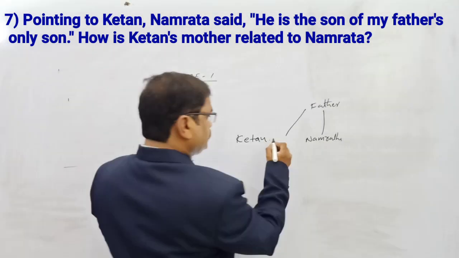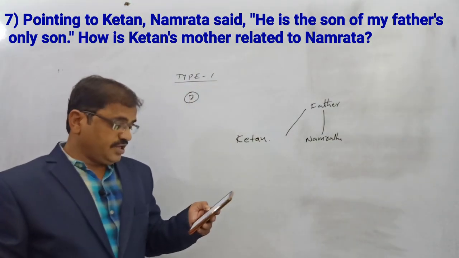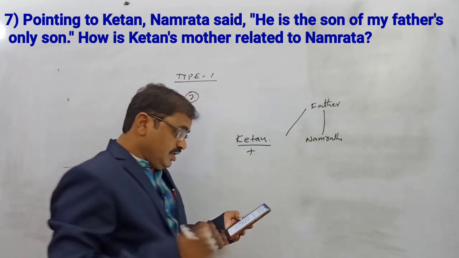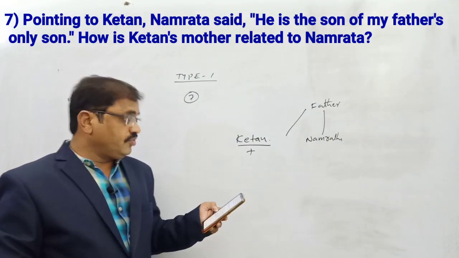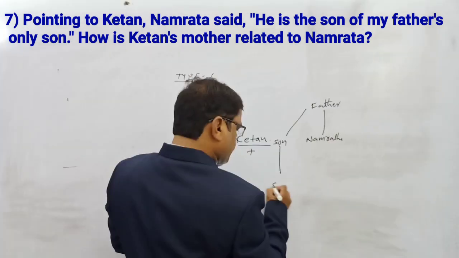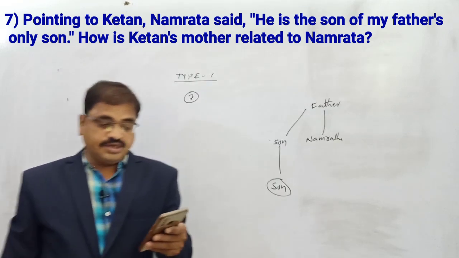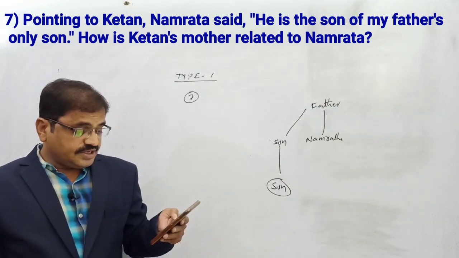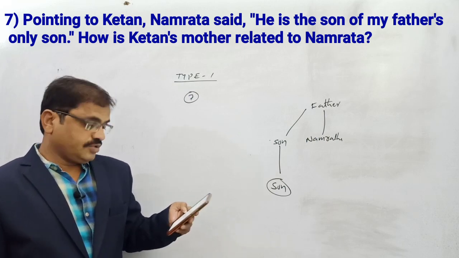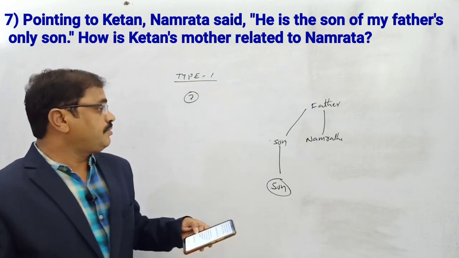Once again, pointing to Ketan, Namrata said. Namrata is speaking here. Namrata said, he means Ketan, is the masculine gender. He is the son of my father's only son. My father's only son. So, father's only son's son. Okay. So, how is Ketan's mother related to Namrata?